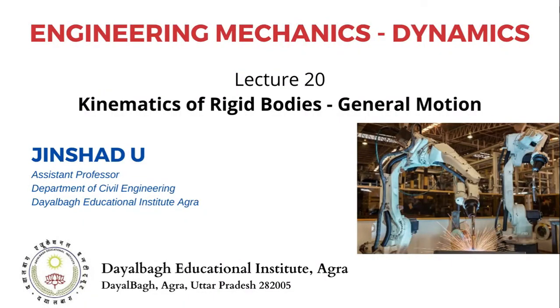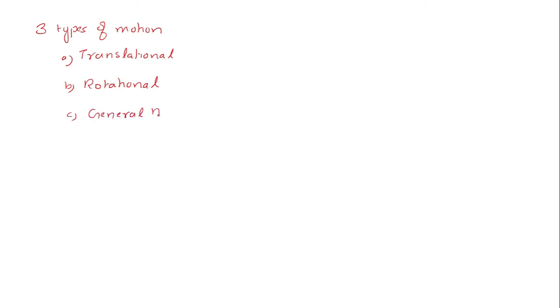We shall now move on to the next topic, general motion in kinematics of rigid bodies. In the last class, we had said that there are three types of motion associated with rigid bodies. First one is translation motion. Second one is rotational motion. And the third one is the general motion, which includes both translation as well as rotation.